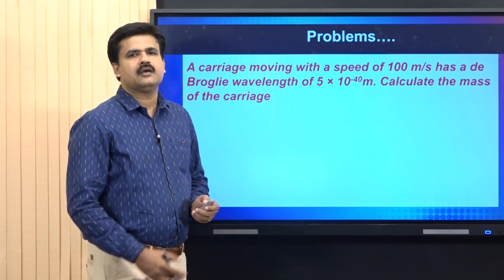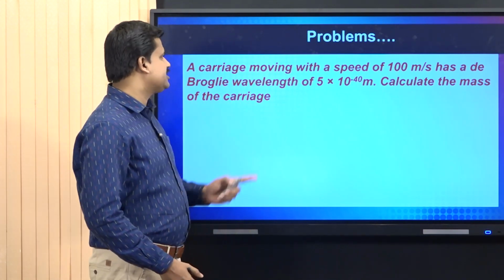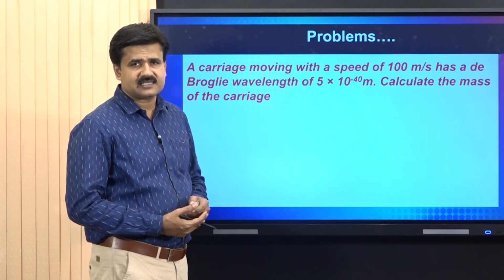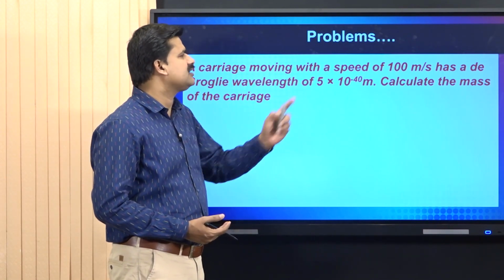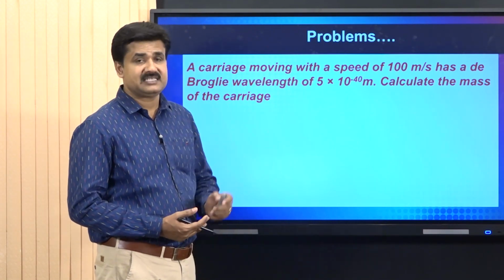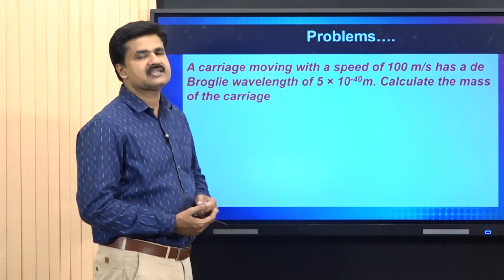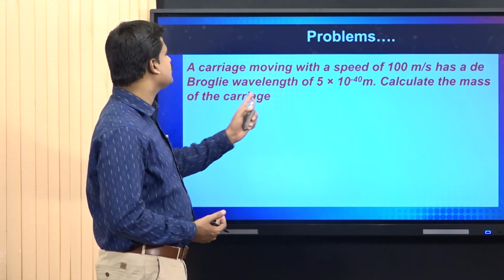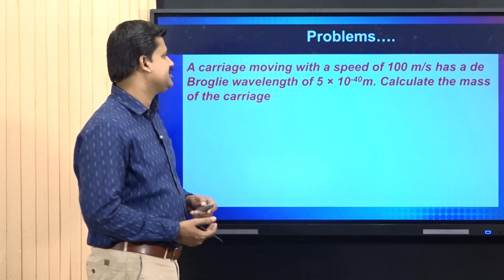Now we can move on to another problem. A carriage moving with a speed of 100 meter per second has a de Broglie wavelength of 5 into 10 raised to minus 40 meter. The de Broglie wavelength is 5 into 10 raised to minus 40 meter. Calculate the mass of the carriage. We have to calculate the mass of the carriage.